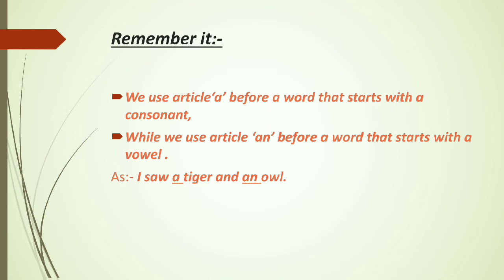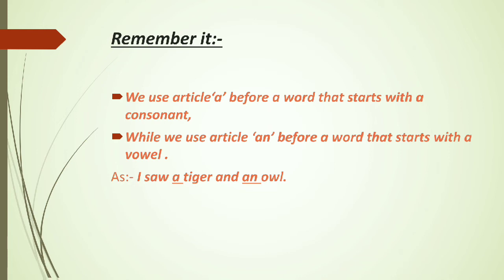Now you have to remember some important rules that you always have to keep in your mind. The first rule, listen carefully: we use article a before a word that starts with a consonant. I hope you all know about the consonant. While we use article an before a word that starts with a vowel. I hope you are all aware of consonants and vowels.